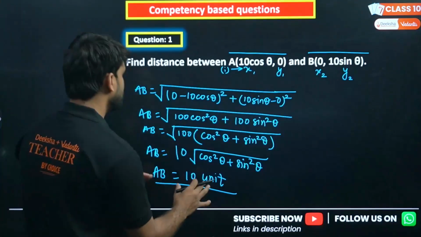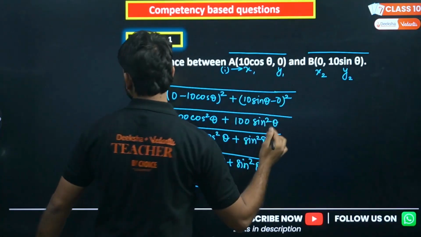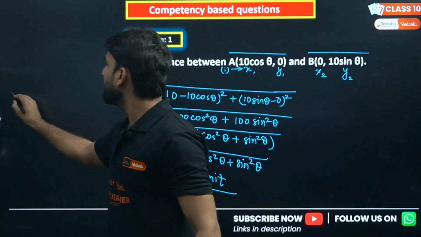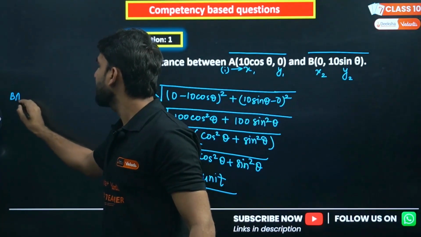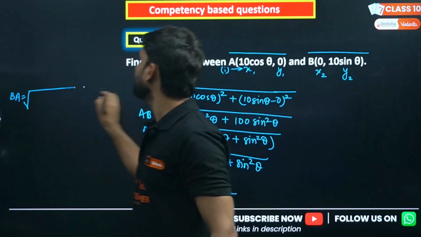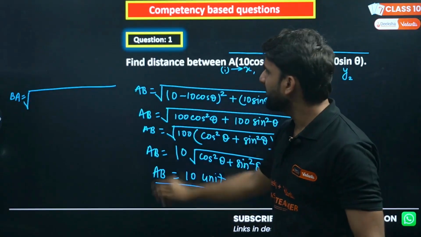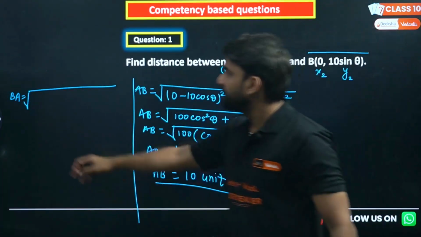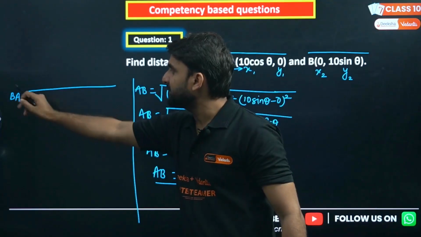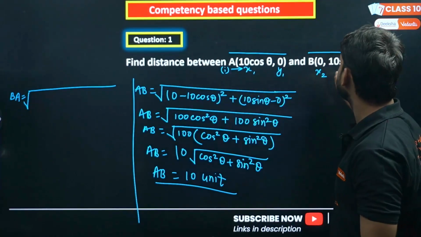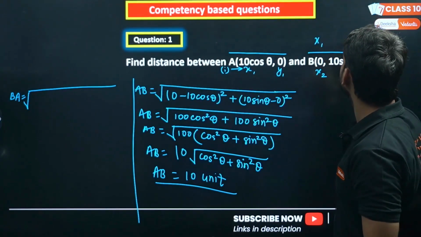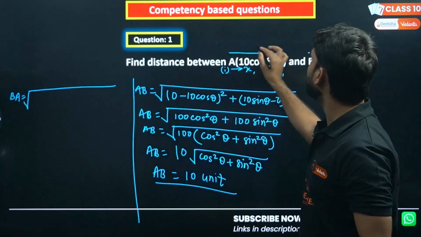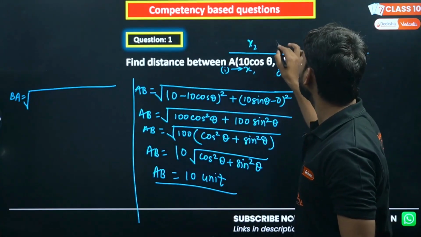Now solve this question calling this line BA here. Should I solve it here? Okay. So I'm calling this BA. The result will remain the same, no impact on the result. Which is at the first position? B is at the first position, so now this will be x1, y1. And which is at the second position, A, so this will be x2, y2.